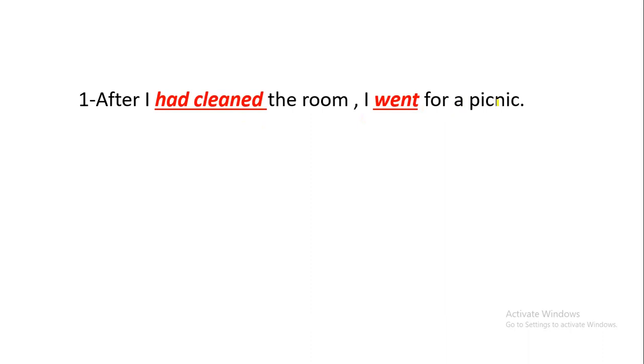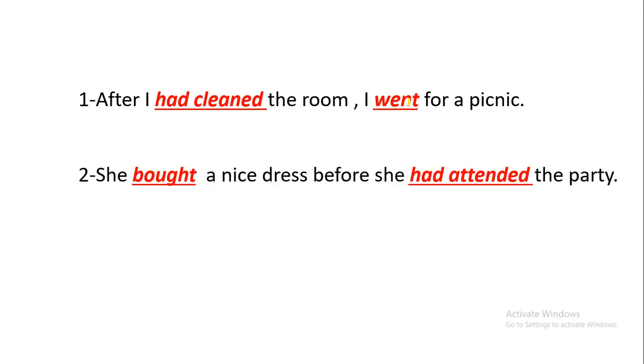I went for a picnic. Went here is verb 2 from go, so it is past simple. So "after" here connects two sentences. The first one, the verb is in the past perfect, and the second one is in the past simple tense. Number 2: she bought a nice dress.